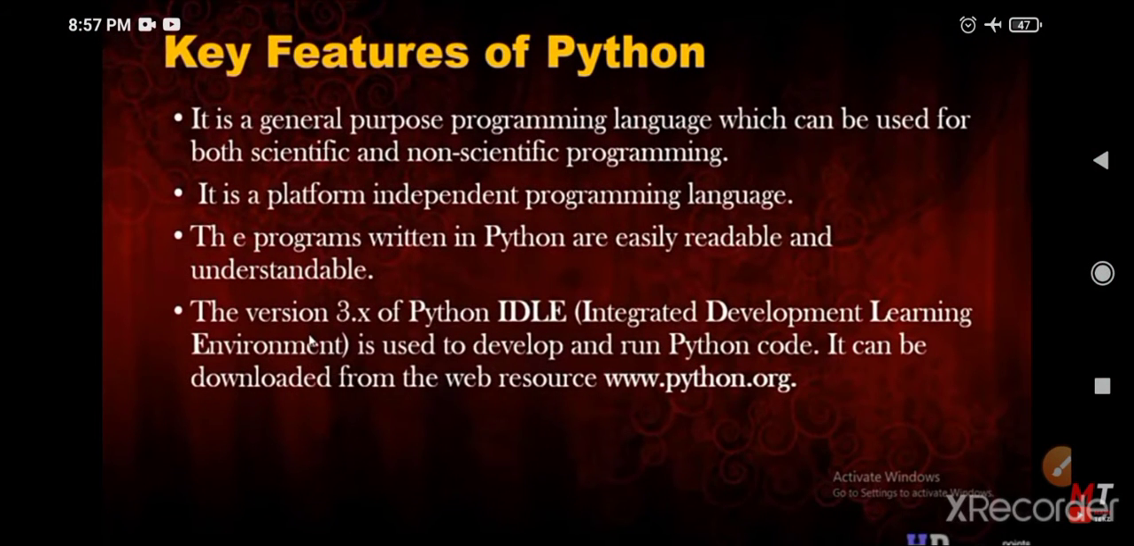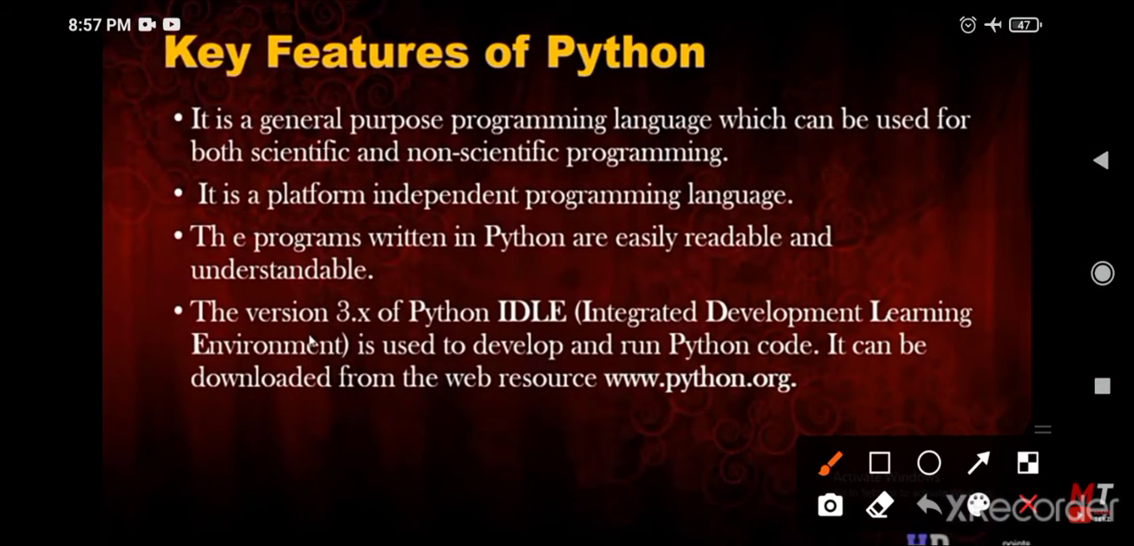The next topic is key features of Python. It is a general-purpose programming language which can be used for both scientific and non-scientific programming. It is a platform independent programming language, which means it is applicable on any operating system. The programs written in Python are easily readable and understandable. It is very easy to understand.